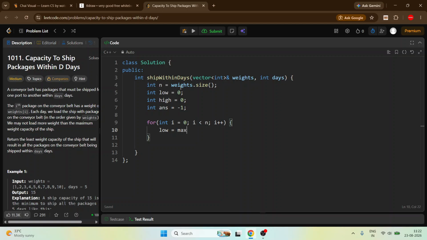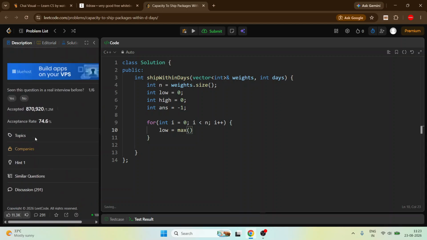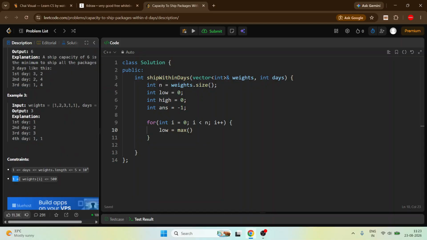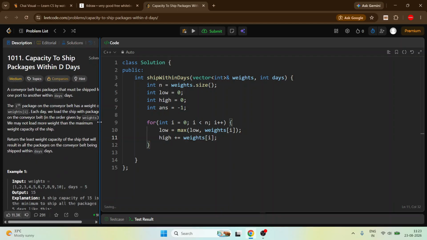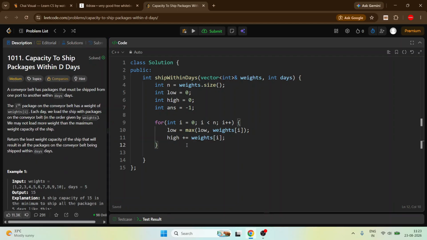Our low will become max of all of the values, see there, all of the individual weights are from 1 to 500. Okay, so if we take low as initialize with 0, we can easily do a maximum at every step. So it will become low to max of low and weights of I, and also the high will become high plus weights of I. So we got our low and we got our high.